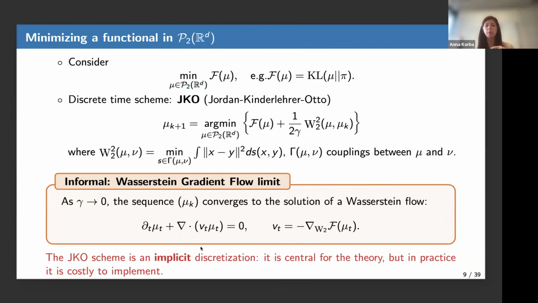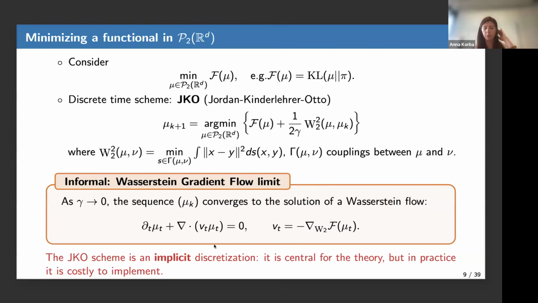This curve is described by a continuity equation where the vector field, V_t, is the negative gradient of the functional I'm considering in the Wasserstein 2 sense. I will give a bit more details on what it is, but roughly it's the equivalent of a continuous time Euclidean flow, but here written on the space of probability distributions.